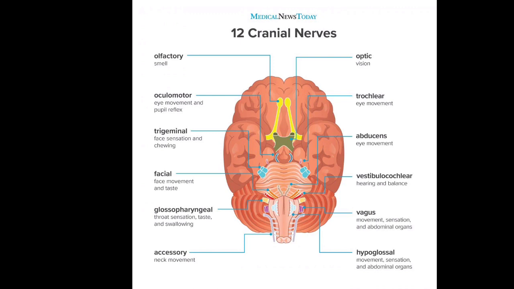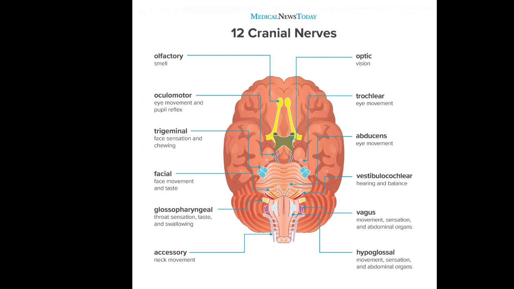What is the meaning of cranium? The cranium is a bony box which surrounds and protects the human brain from external conditions, external shocks and external pressures. So the first kind of nerves are called cranial nerves.